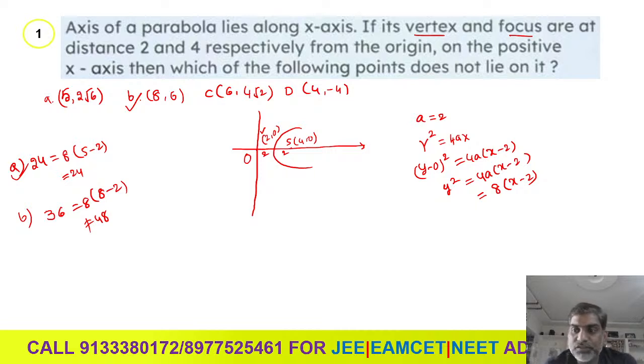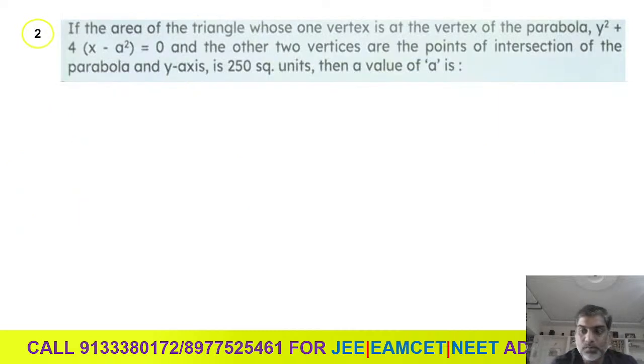Okay, let us move to the next question. So here, what is the question? What is question number 2? If the area of the triangle whose one vertex is at the vertex of the parabola y square plus 4 times (x minus a square) equal to 0, and the other two vertices are the points of intersection of the parabola and y-axis, is 250 square units, then find the value of a. They're asking what is the value of a.